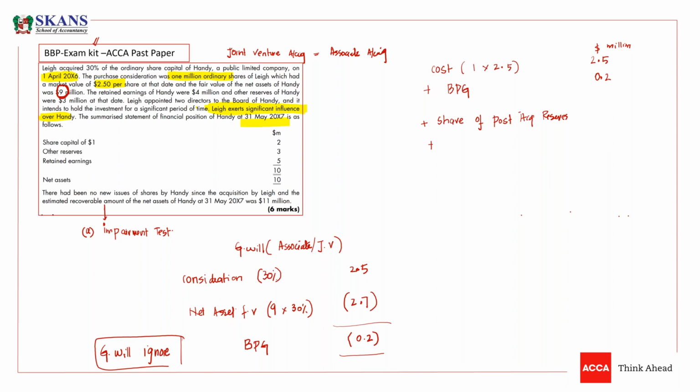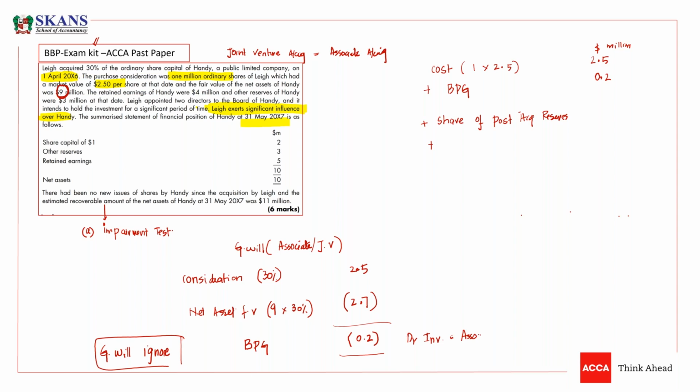The most important thing is that whenever there is an investment in a joint venture or associate, you need to calculate goodwill. A bargain purchase gain will increase your investment, and goodwill you ignore. The journal entry is that you increase your investment in associate or joint venture.